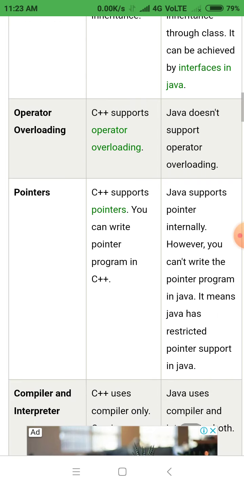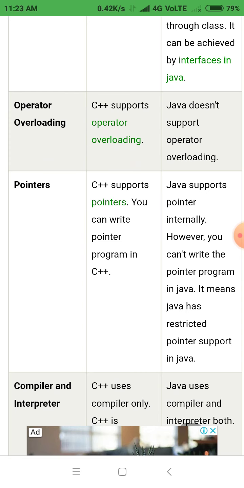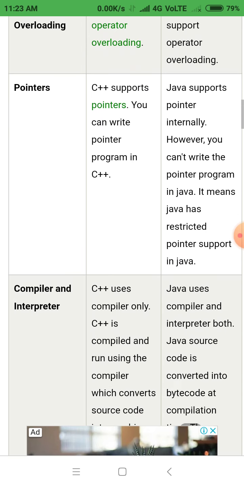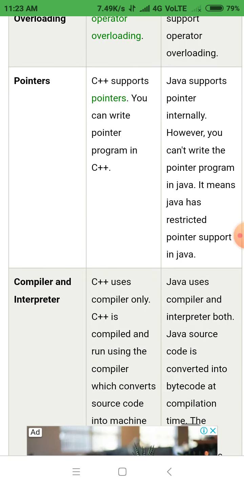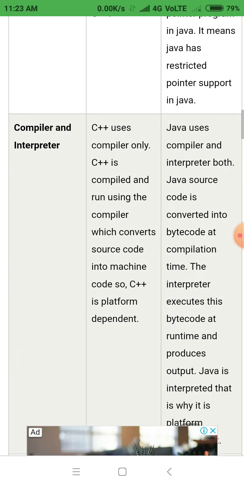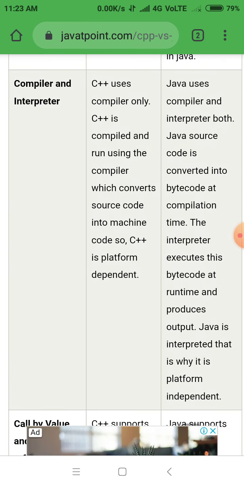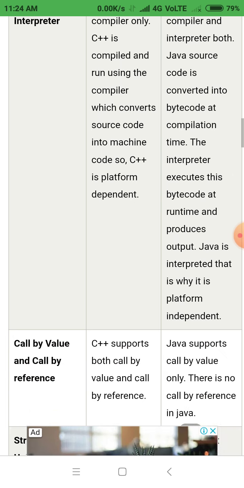Next one is operator overloading. C++ supports operator overloading while Java doesn't support operator overloading. Pointers. C++ supports pointers. Java supports pointers internally. However, you can't write a pointer program in Java. Compiler and interpreter. C++ uses compilers only, but Java uses both compilers as well as interpreters.